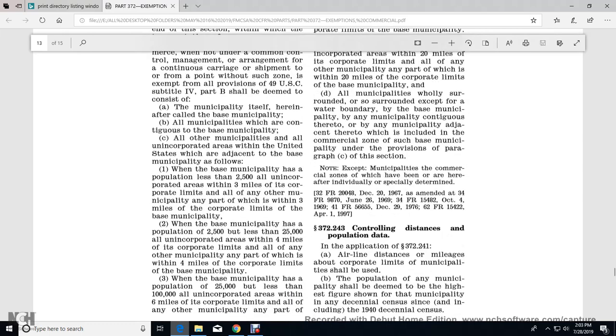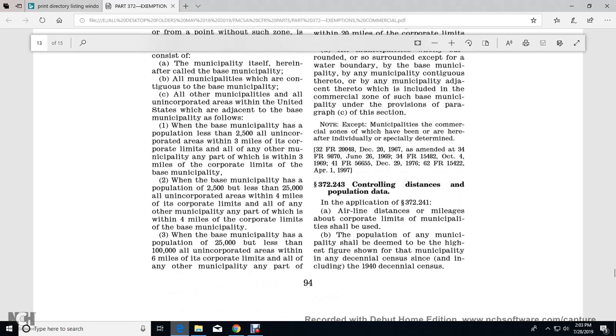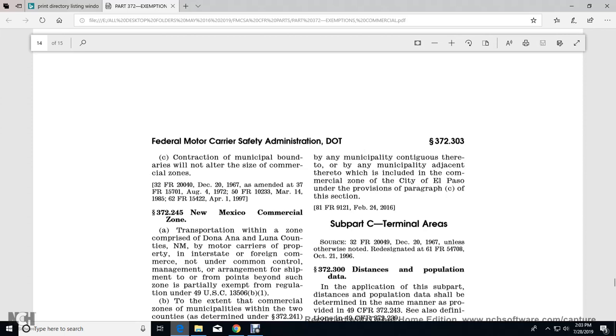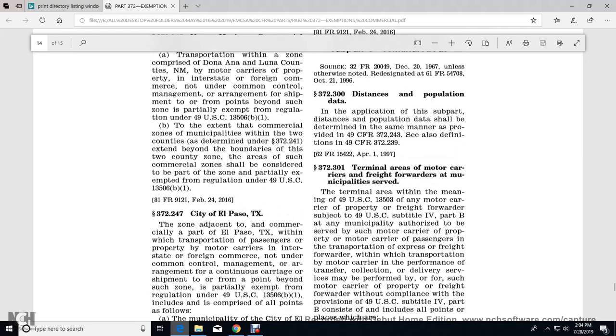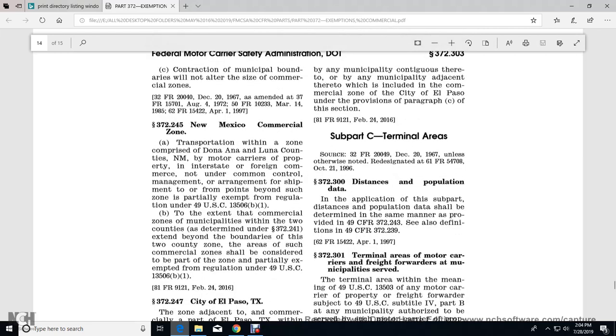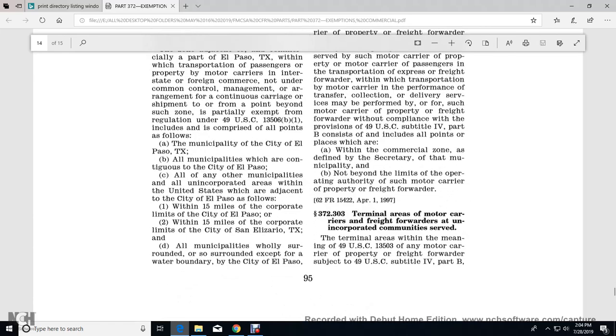of this section. Alright, 372.243, control distance and population. Application: 372.241, airline distance of mileage and corporate alignments of the municipality should be used. The population of the municipality should be deemed the highest figure shown for the municipality in the decennial census, including the 1940 decennial census. Alright, contraction of principal boundaries will not alter the size of the commercial zones. 372.245, next, New Mexico commercial zone, and then the cities of El Paso, Texas.